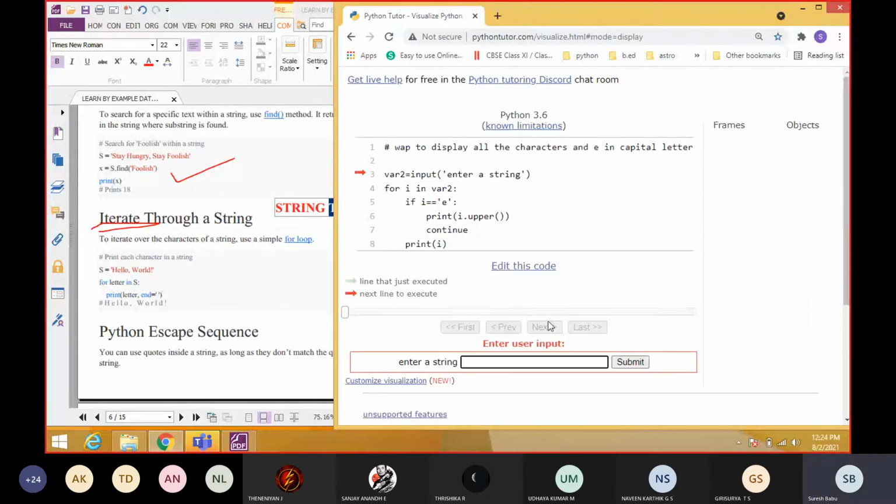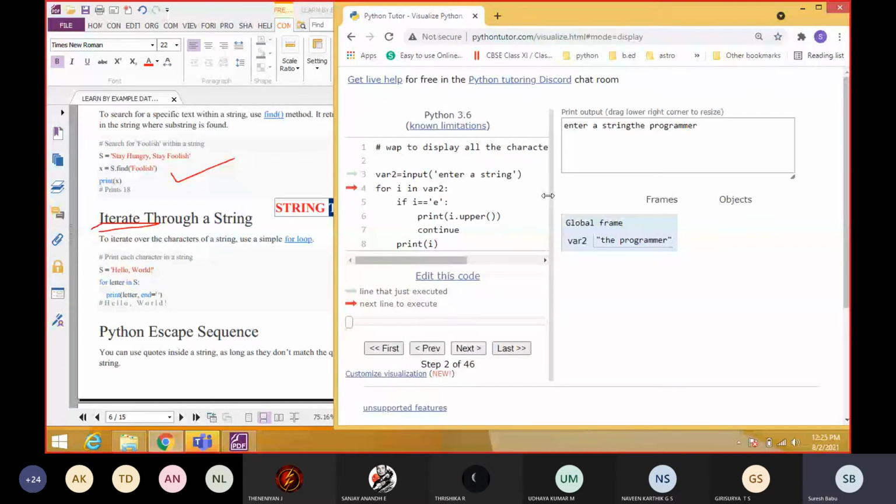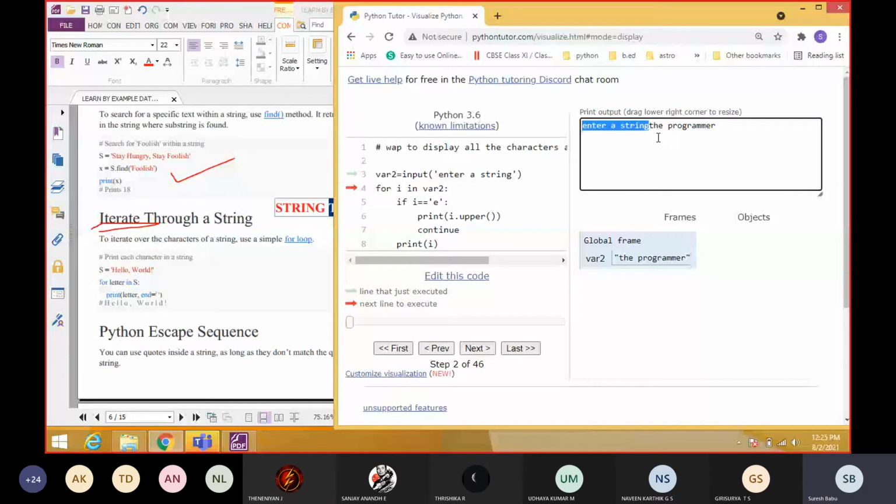So the input I am going to give. See here, the first step it is asking for the input. Enter user input. Okay. So see here, the input is "the programmer". Here we have given an E also, sir. Okay. So I'm going to process this string. Enter a string. I gave the input "the programmer". Okay. Now it is going to process.